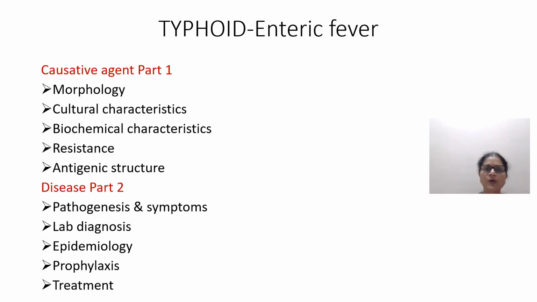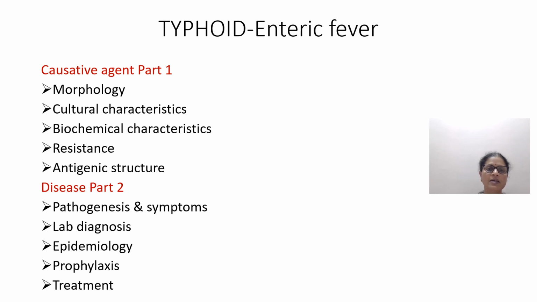In this video, I am going to talk about one of the bacterial diseases, that is typhoid or enteric fever. The presentation has been divided into two parts. In the first part, I'll be mainly talking about the characteristics of the causative agent of typhoid: the morphological characteristics, cultural characteristics, biochemical characteristics, the resistance of the organism towards various physical and chemical factors, and also the different types of antigens present.